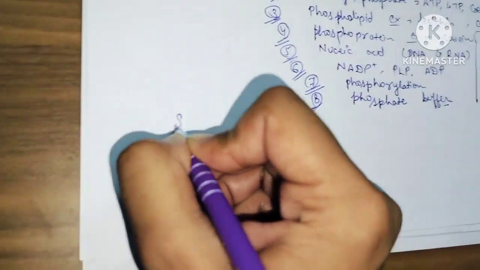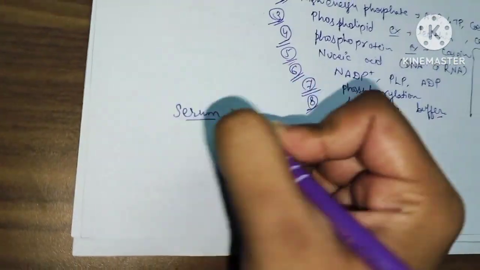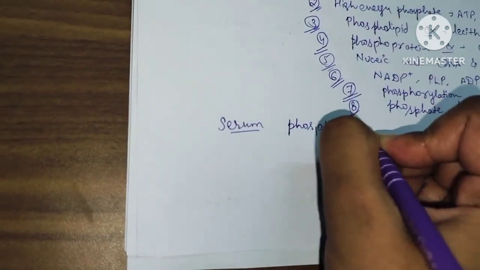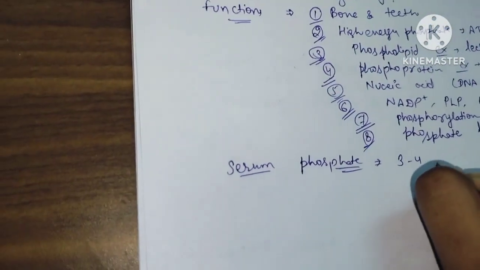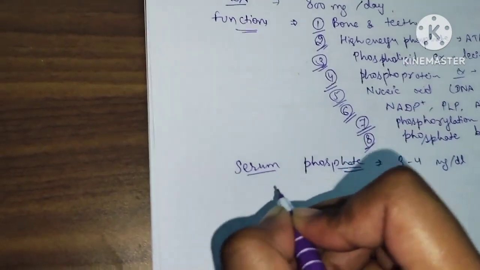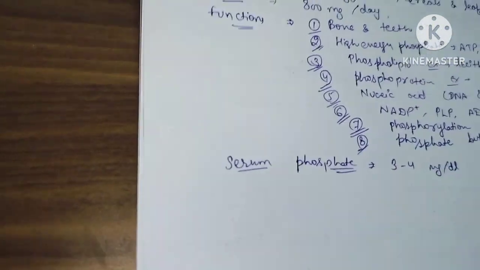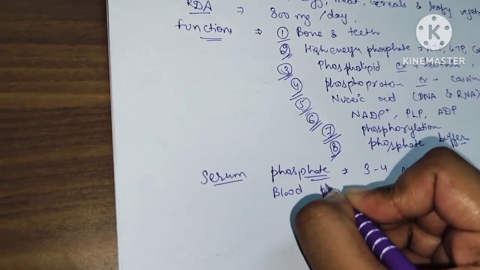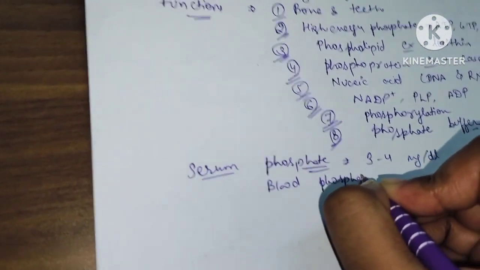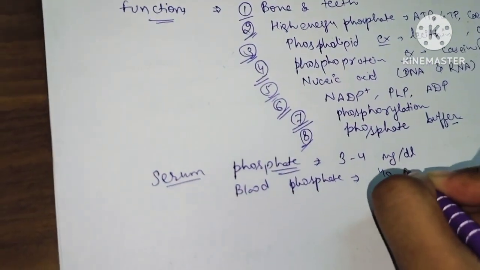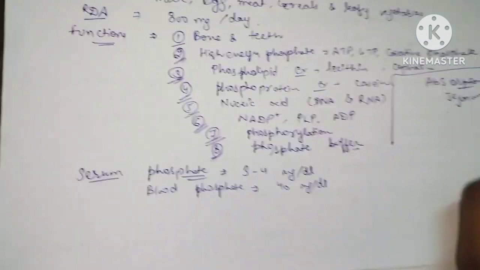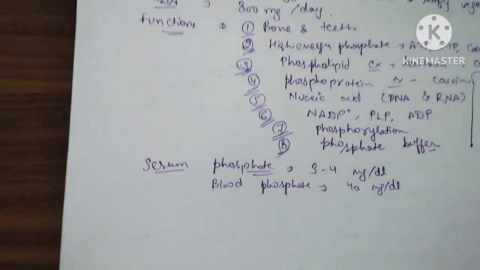Now, serum phosphate. The normal concentration of serum phosphate is 3 to 4 milligram per deciliter, while the blood phosphate level of whole blood is around 40 milligram per dl. The reason is that RBC and WBC have a very high content of phosphate.